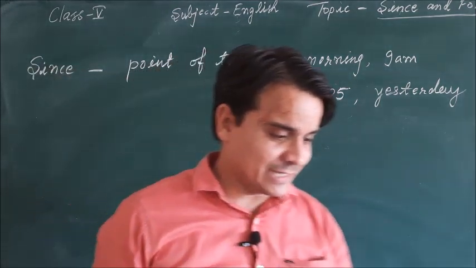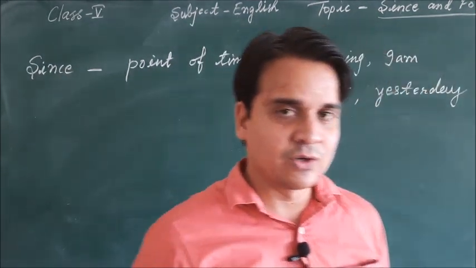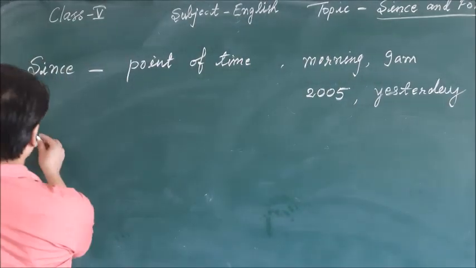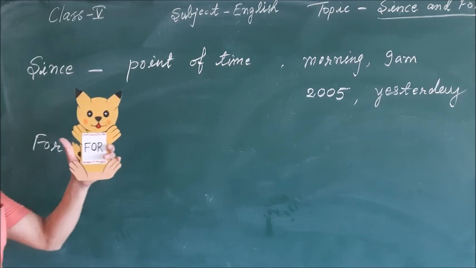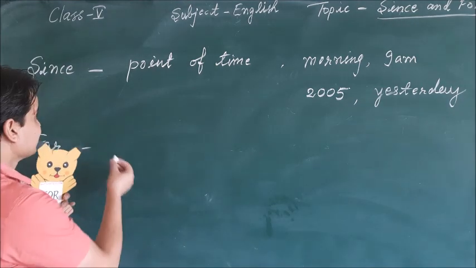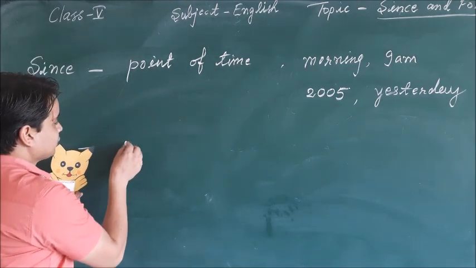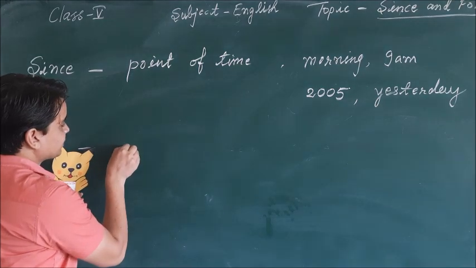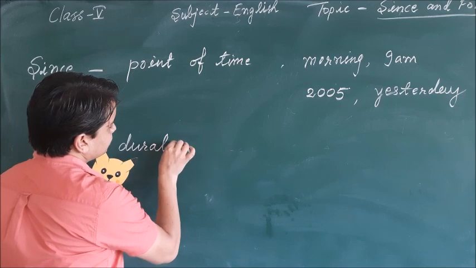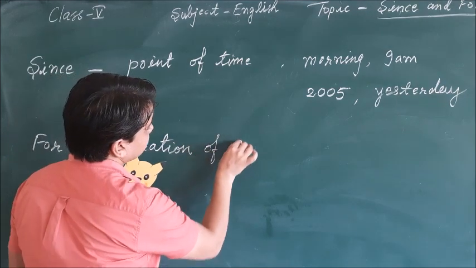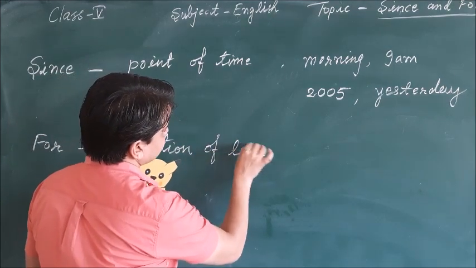Now let's see what was the use of for. So for told us that you can use me for showing the duration of the time. Duration of time.